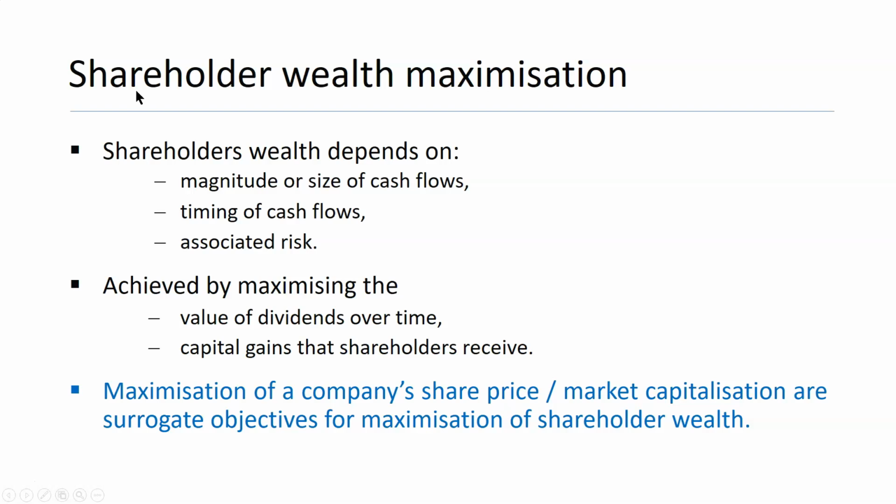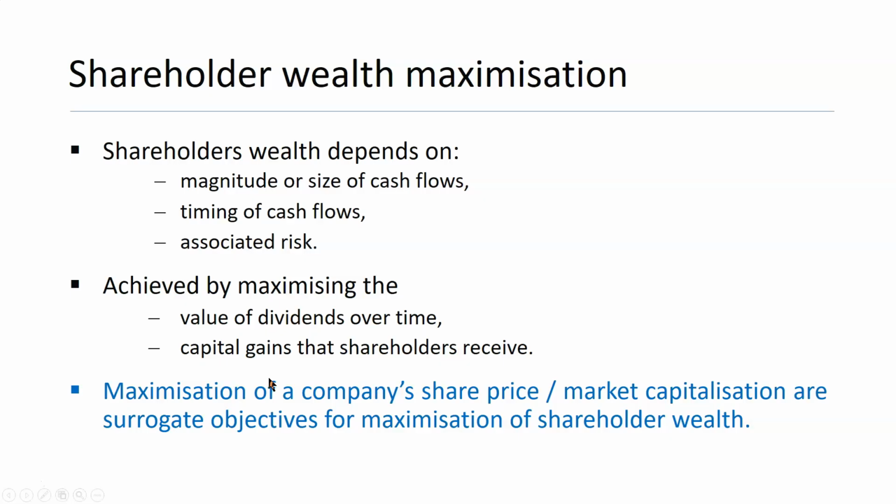Next, if we agree that the company should maximize shareholders' wealth, now we need to figure out how to achieve this goal. Shareholders' wealth depends on the magnitude or size of cash flows, of returns which they will get, the timing of these cash flows, and the associated risk. And in order to maximize their wealth, the company should try to maximize the value of dividends returned to shareholders over time and the capital gains which they will receive when they decide to sell their shares. So the company should focus on increasing the share price and dividend payments.